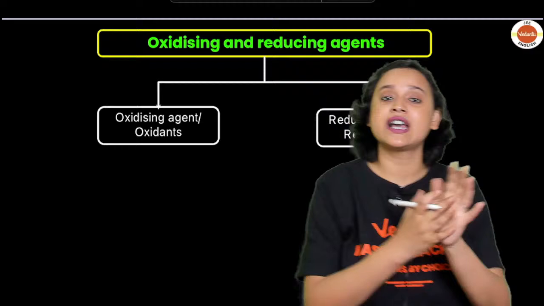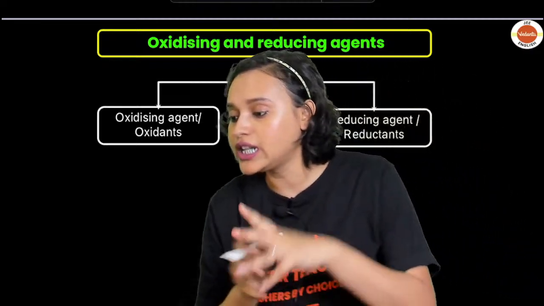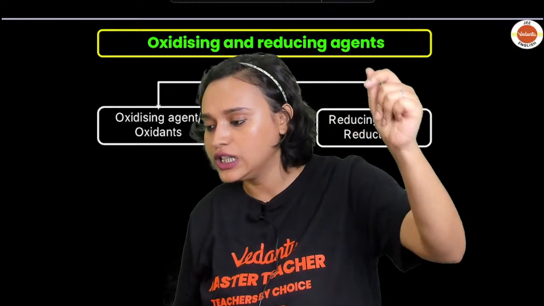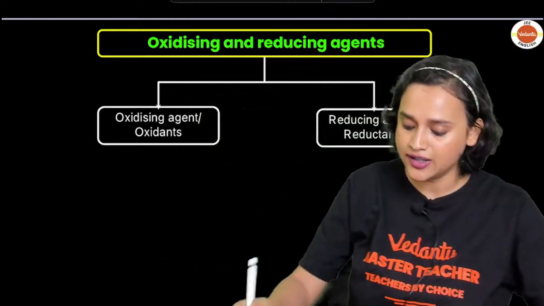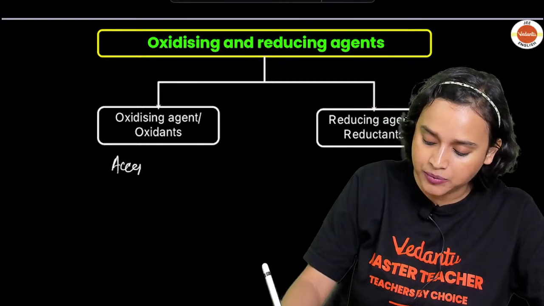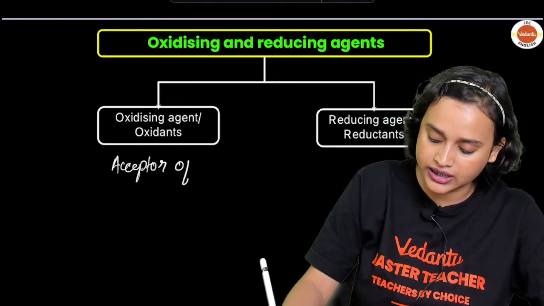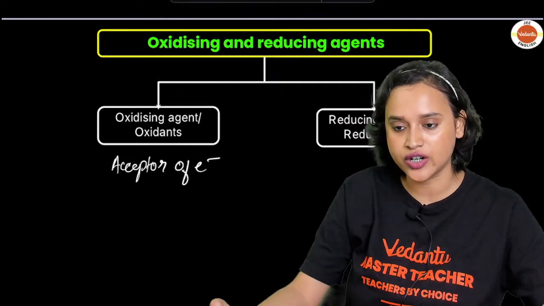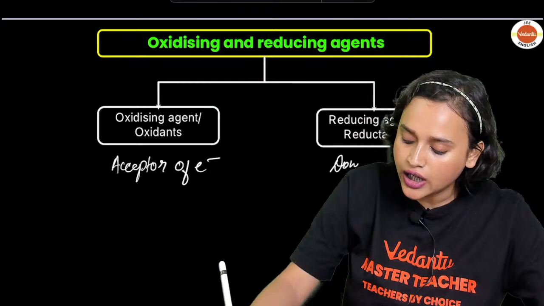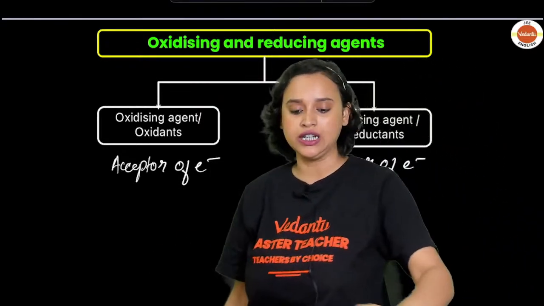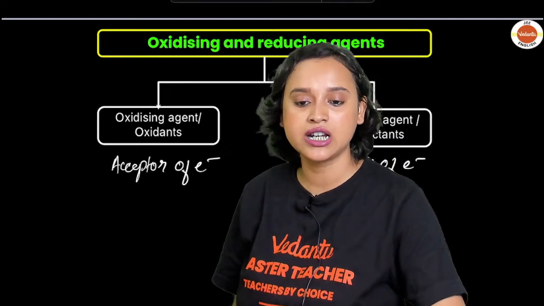Now coming to oxidizing and reducing agents, once again everybody, let us do a quick revision. Oxidizing agents or oxidants, who are the ones? They are the acceptors of electrons. And who are the reducing agents or reductants? They are donors of electrons. Yes guys, everybody, are we clear?